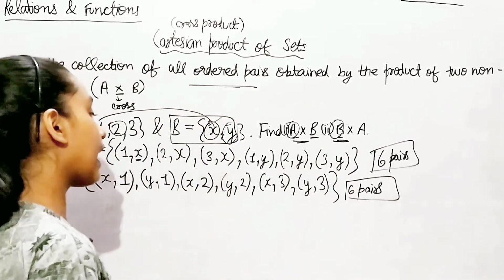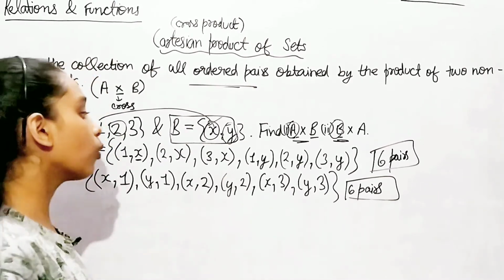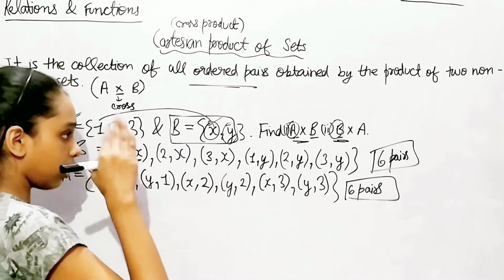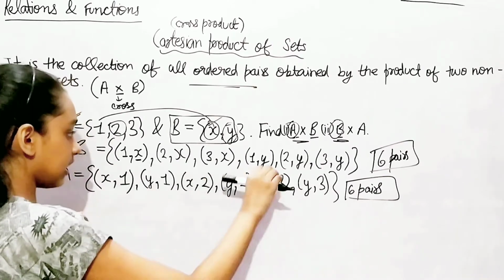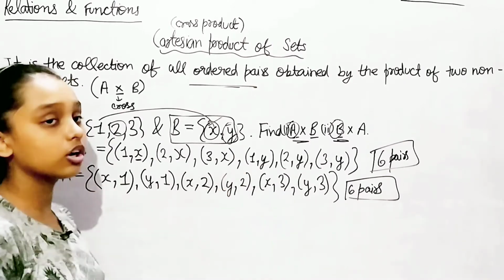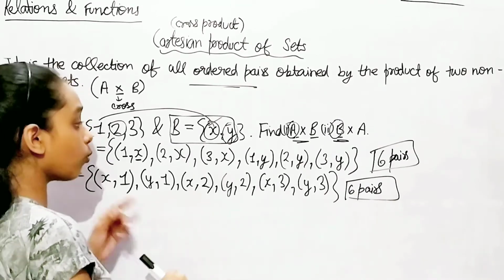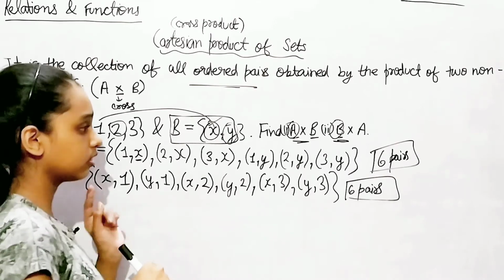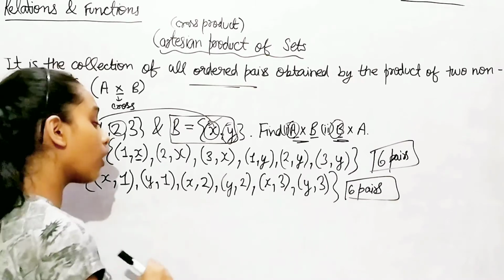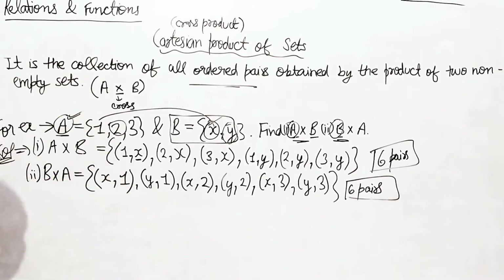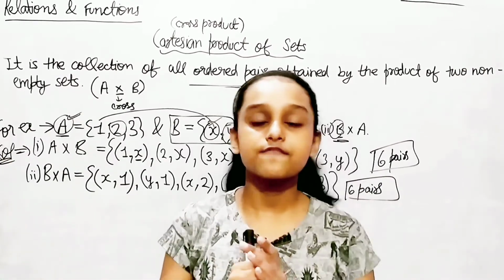So can I say that A cross B is equal to B cross A according to this example? No. Why? Because every pair, all the pairs that we can see in them, are different from each other. I can say that not even one pair is common between them, because order does matter. We'll discuss this in the properties of Cartesian product of sets.